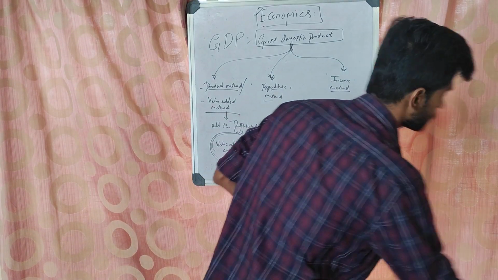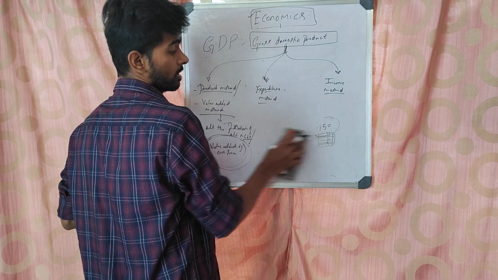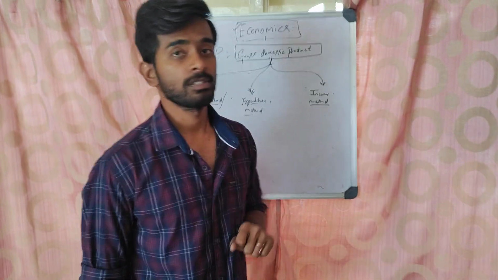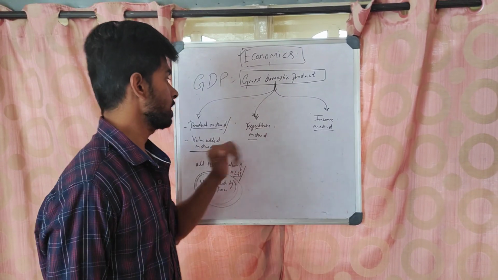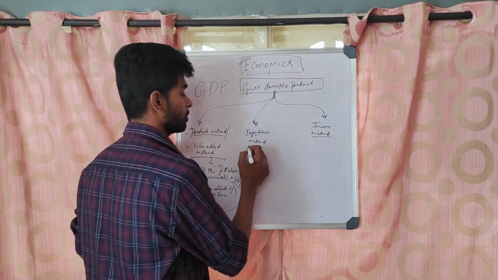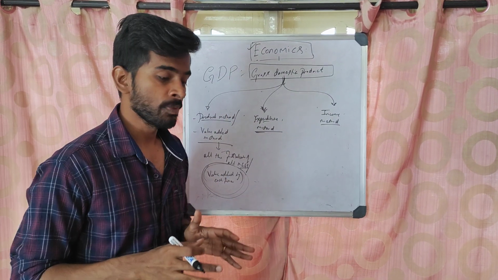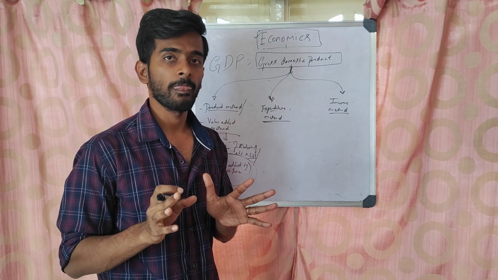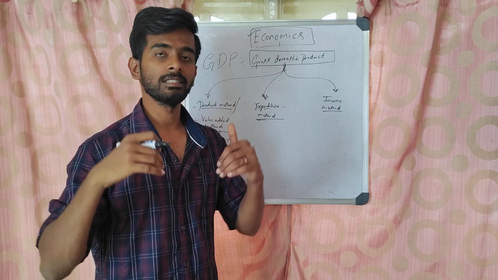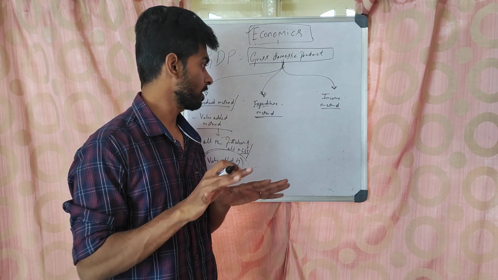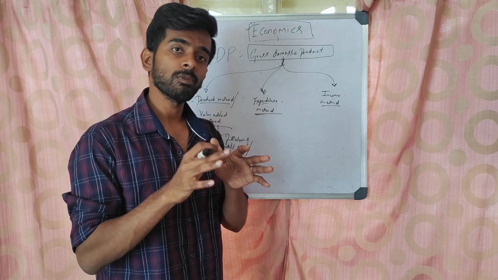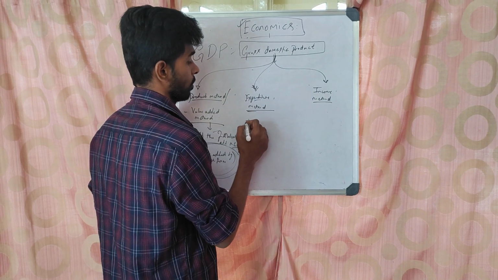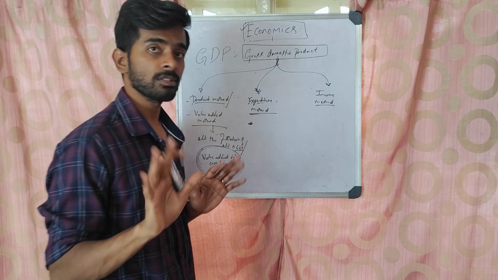Then the expenditure method. As I said, we studied different types of goods, right? That is capital goods, intermediary goods, and consumption goods. Now it is required here. Expenditure method means whatever you produce in an economy, ultimately that has to be consumed by the other sectors of the economy. Who will purchase it? The aliens won't purchase it. Whatever you produce in the market will be consumed by the other sectors of the economy only. They have to incur an expenditure to purchase them.